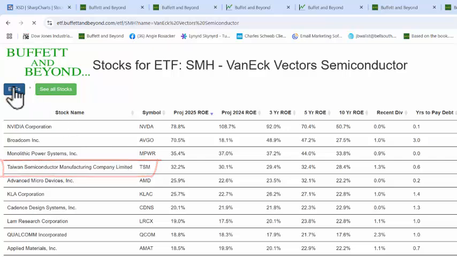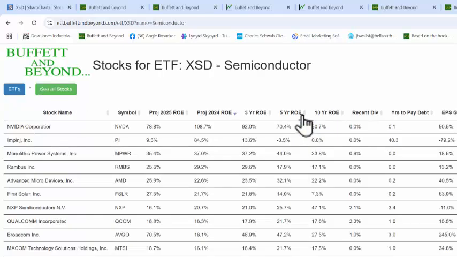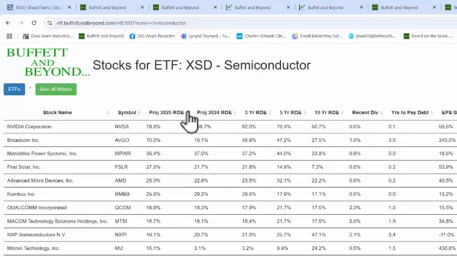Let's go back to that again. Hit ETFs, go to the semiconductor here, and we go from the highest to the lowest. We keep clicking on that little button there, and you don't see Taiwan Semi in there. So it wasn't in the top 5 stocks that we picked from this semiconductor ETF.